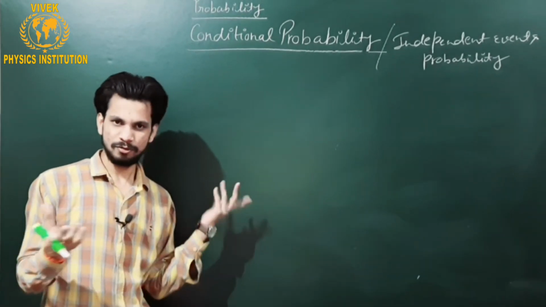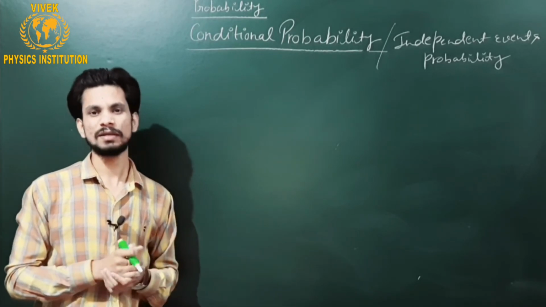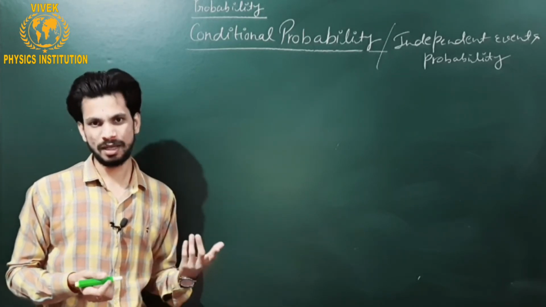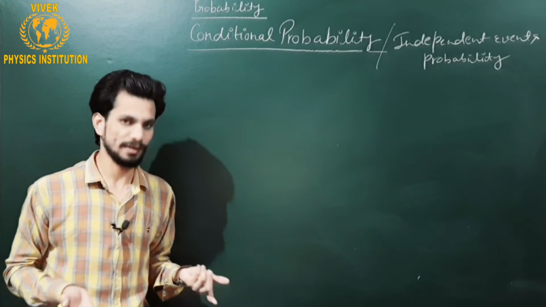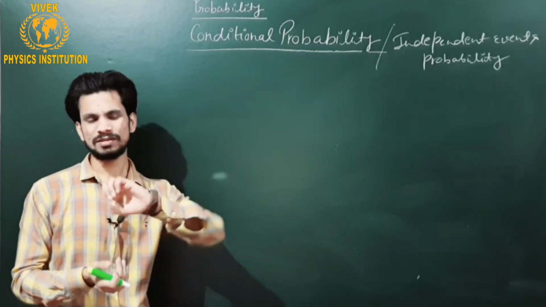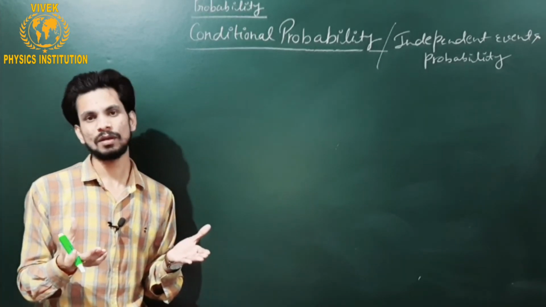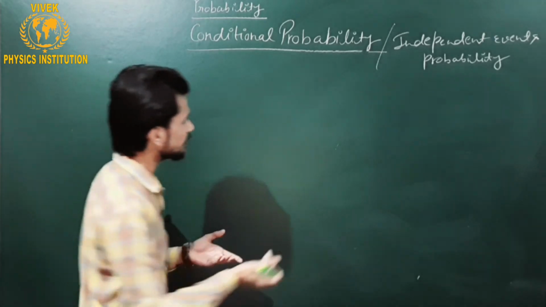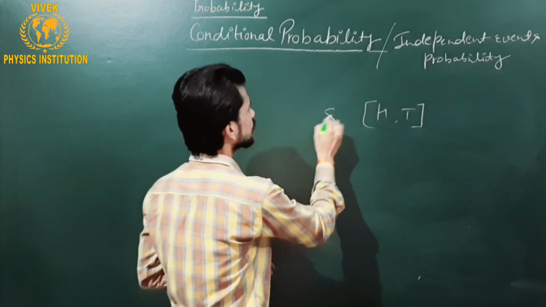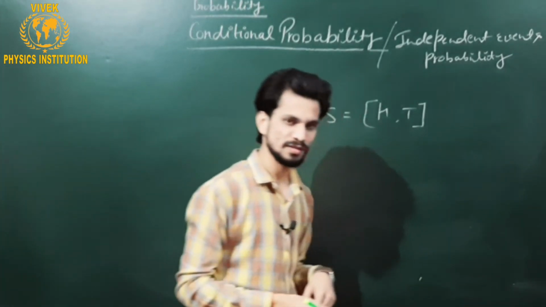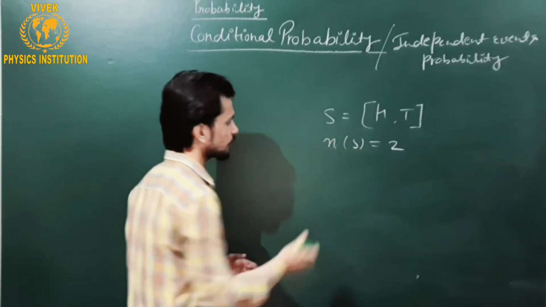If I take a simple example of tossing a coin, then a question related to the tossing of a coin can be: a coin is tossed and you have to find the probability that the outcome is head. This is the basic idea. Then simply you have to divide the favorable events by the sample space, let's say H and T, and you know very well these are the two sample points. So the number of outcomes in the sample space is 2, and we have asked about the probability.